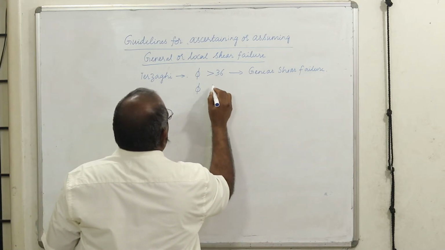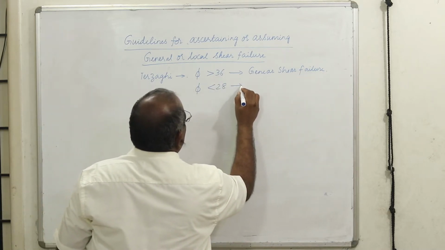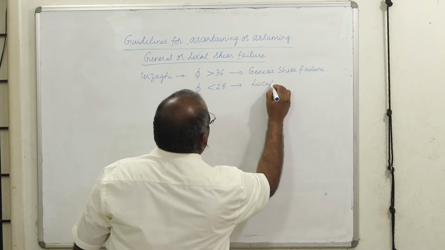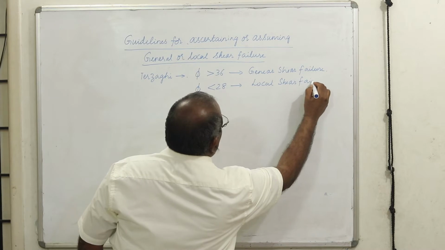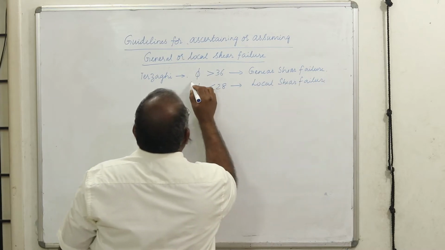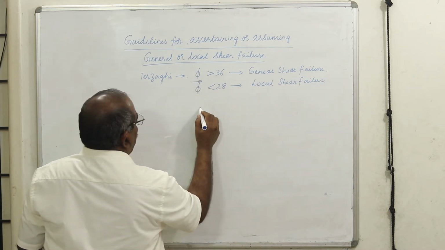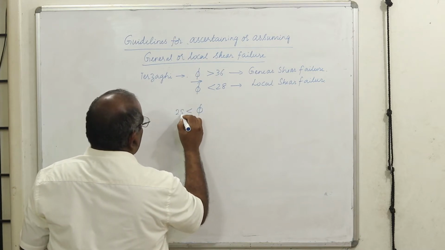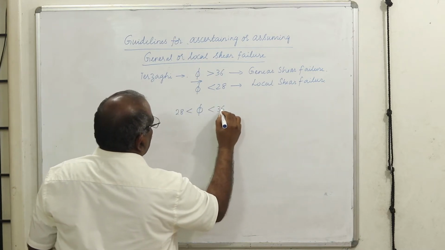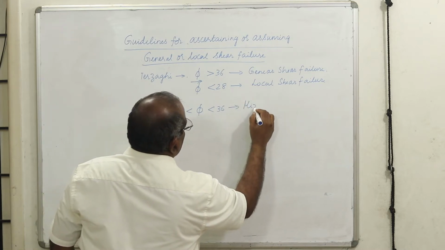Then phi less than 28, local shear failure. Now what is to be done in between? In between, phi greater than 28 and less than 36, we have a mixed state of shear failure.